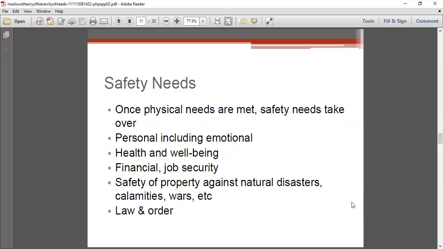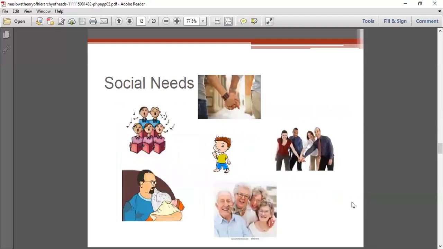So safety need is nothing but when an individual has safety or security over his own well-being, personal relations, health, financial background, job security, natural disasters or calamities or war, and even the law and order, then we can tell that the safety need of a person is met. That is safety needs. Third one is the social needs.